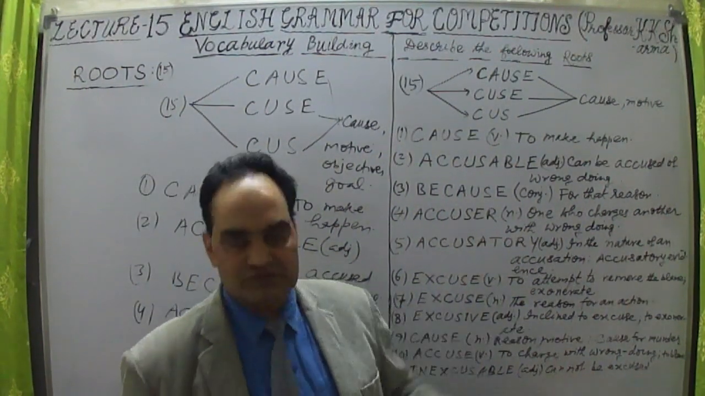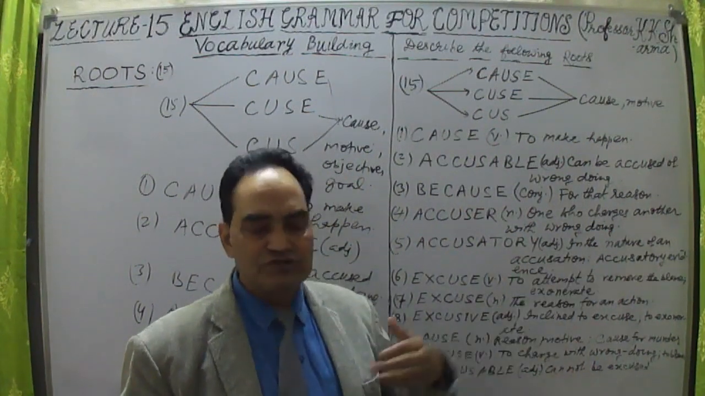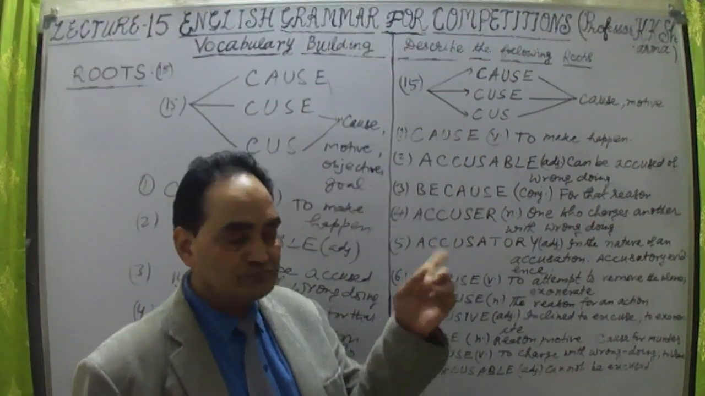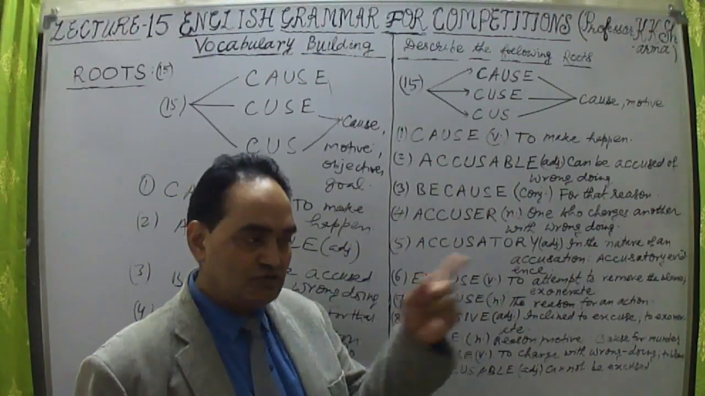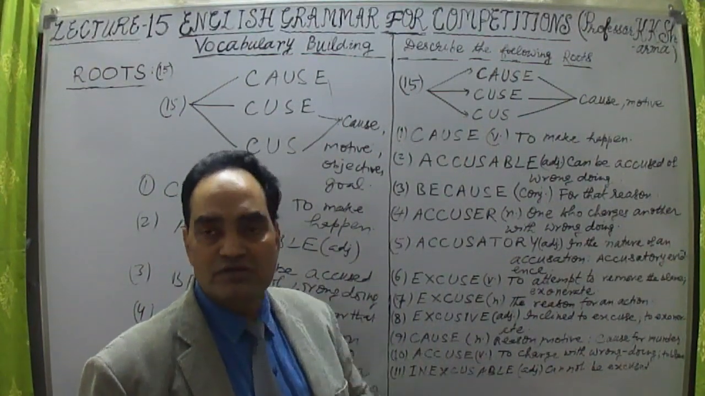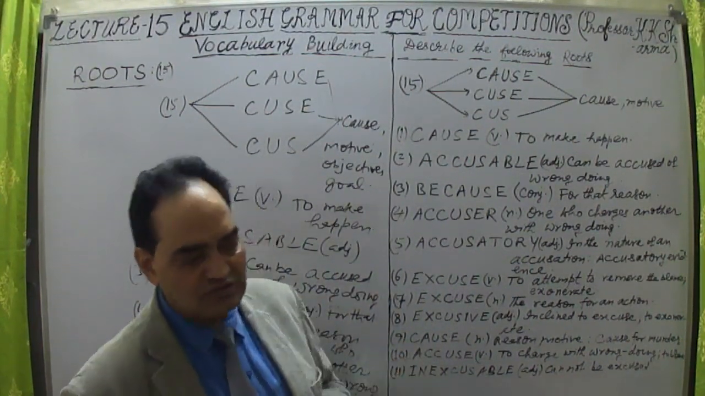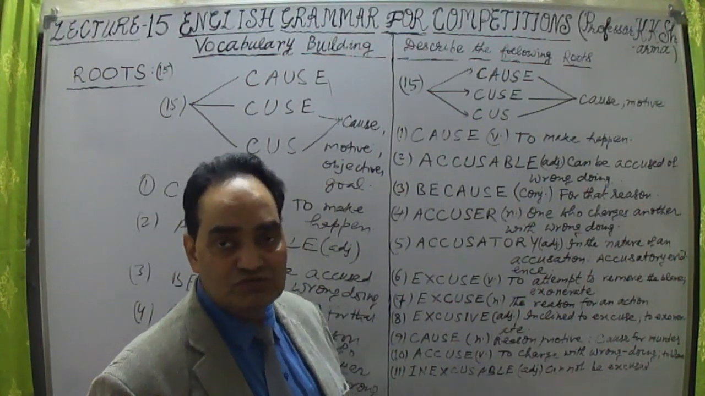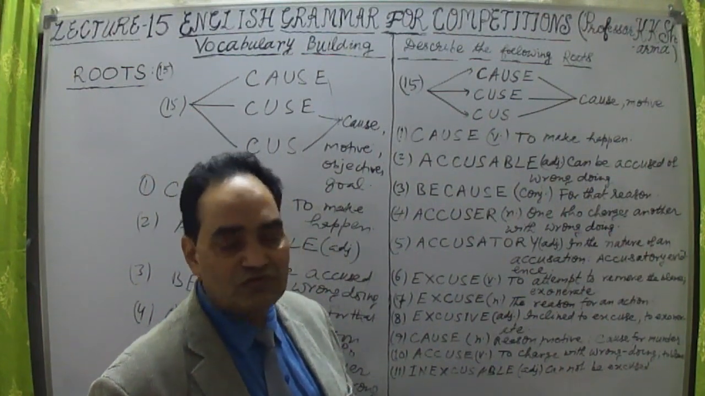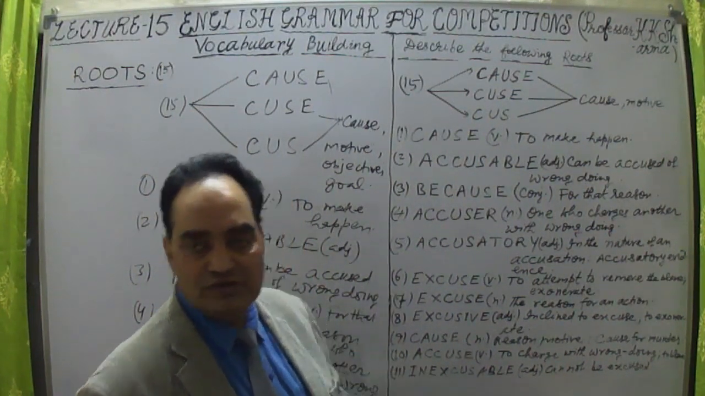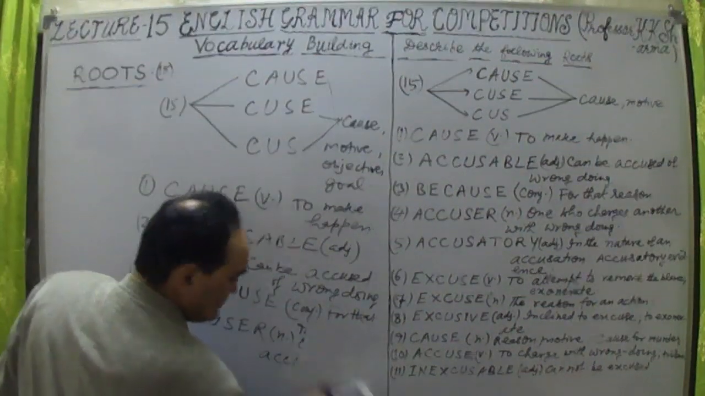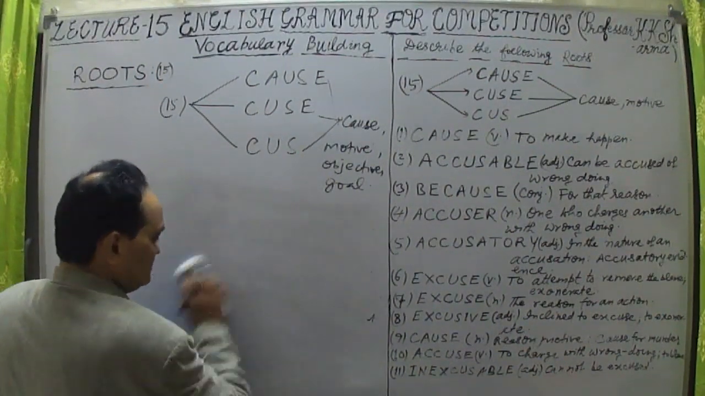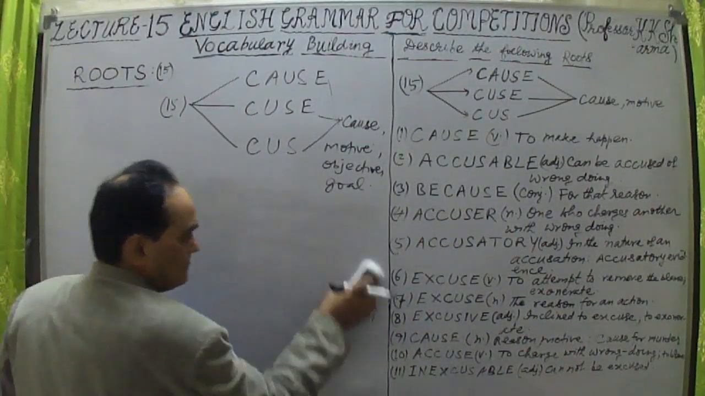That's what an accuser is: one who accuses another person. For example, if he is accusing me, he is the accuser, not I. John is accusing Albert of wrongdoing. So John is the accuser here. The accuser is the person who accuses another person for wrongdoing. So these four words I have taken here. Let us take other words.